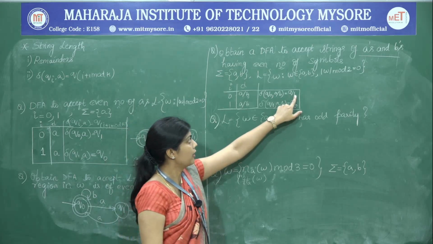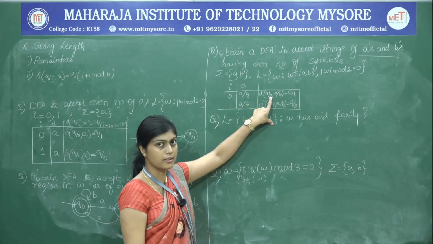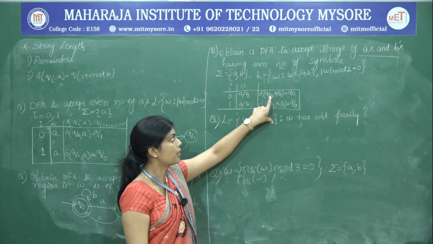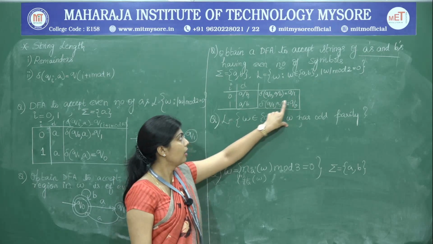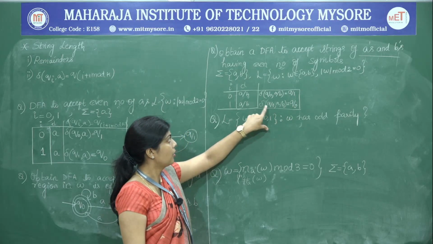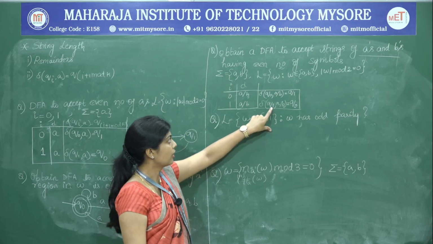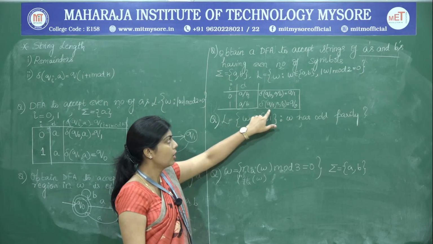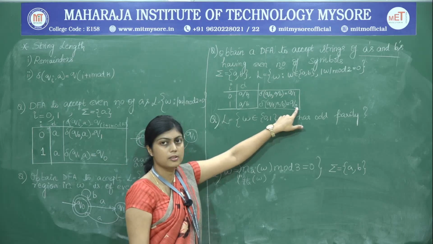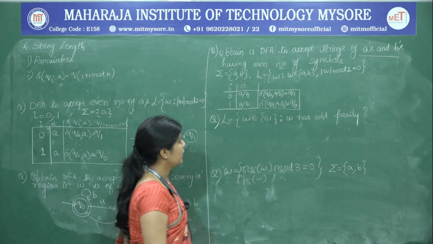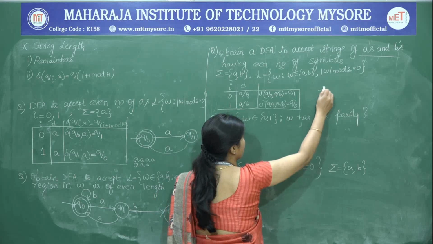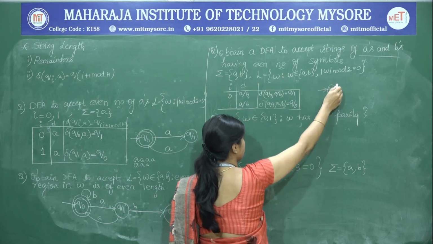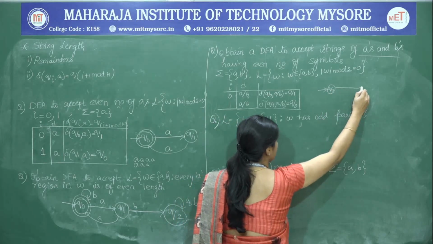The reason why we have 1 here is that this is treated as I, so I plus 1 mod 2. So 1 mod 2 has become 1 here, and next we have 1 already here. So 1 plus 1 mod 2, that is 2 mod 2, has become 0 here. So we will draw the diagram for the same. First we have Q naught, and then we have Q1.